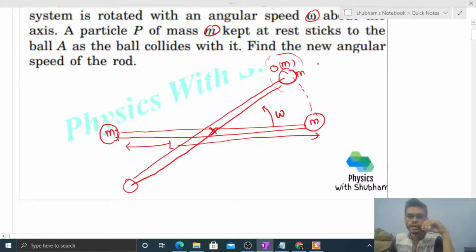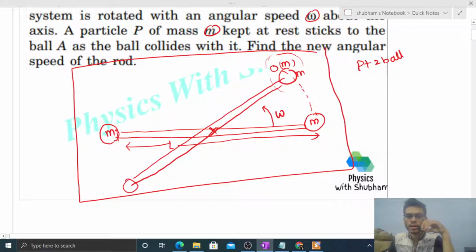So if I take my system as this particle plus two balls plus this rod, ये जो पूरा है ना, दो balls और ये जो rod है और ये जो particle है, मैंने सभी को अपना system define कर लिया, right? So collision के टाइम पे क्या होगा, एक force लगेगा between the ball and the particle, but that force will be an internal force for the system. कोई external force नहीं लगेगा system में, right? Net external force on the system is 0. It means net external torque on the system is also 0.